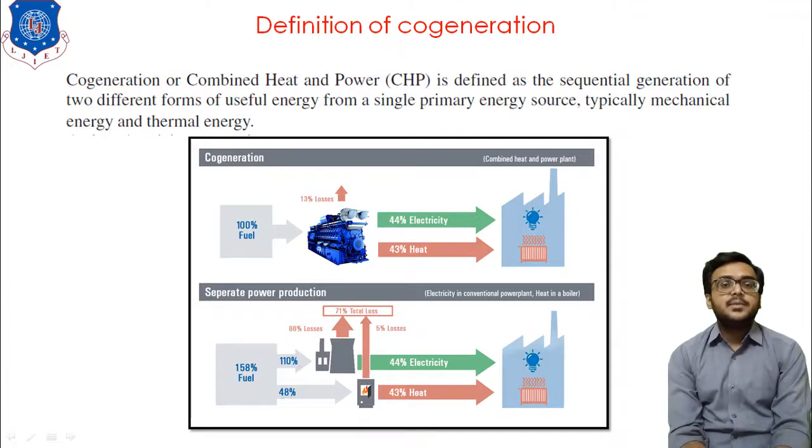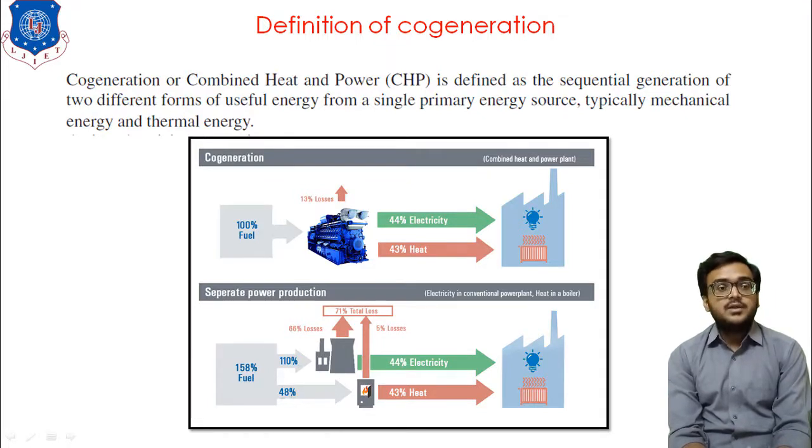The given diagram depicts the cogeneration system as well as our traditional system. If you observe the traditional power production system, you will notice that for the production of electricity as well as thermal energy, we have supplied 158% of the fuel, of which 110% is supplied for the production of electricity, while 48% is supplied to produce the thermal energy.